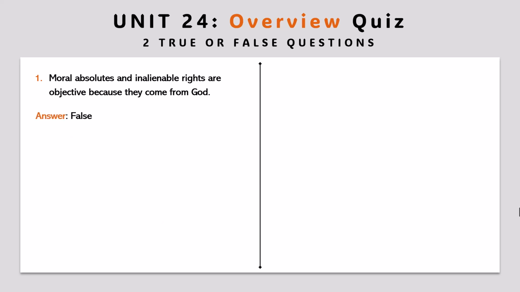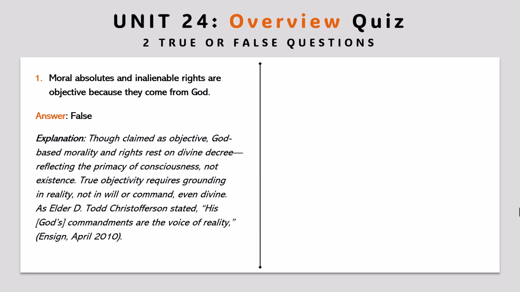Answer, false. Explanation. Though claimed as objective, God-based morality and rights rest on divine decree, reflecting the primacy of consciousness, not existence. True objectivity requires grounding in reality, not in will or command, even divine. As Elder D. Todd Christofferson stated, his commandments are the voice of reality.